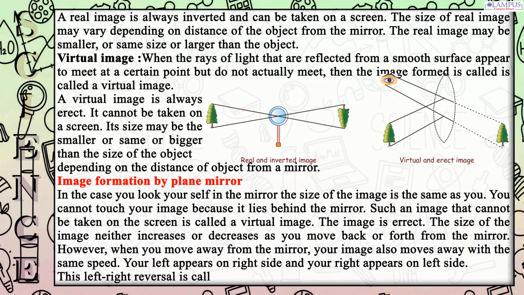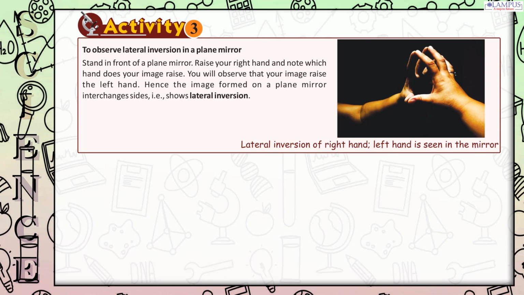This left-right reversal is called lateral inversion. Activity 3. To observe lateral inversion in a plane mirror. Stand in front of a plane mirror. Raise your right hand and note which hand your image raises. You will observe that your image raised the left hand.